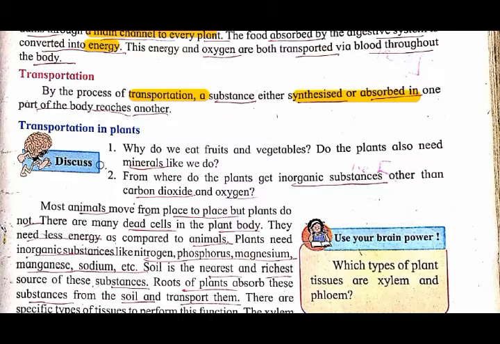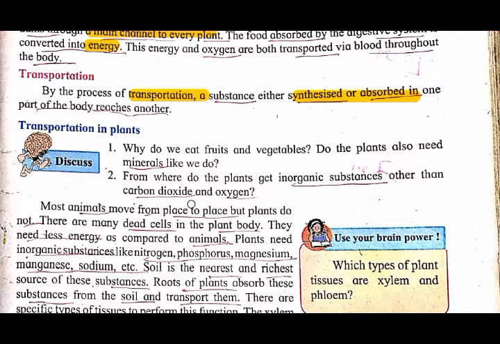Am I clear? Now see, transportation in plants. Why do we eat fruits and vegetables? Do plants also need minerals like we do? We eat to get energy and nutrients, so that we can do our work. In the same way, the plants also require energy, and they also require minerals.